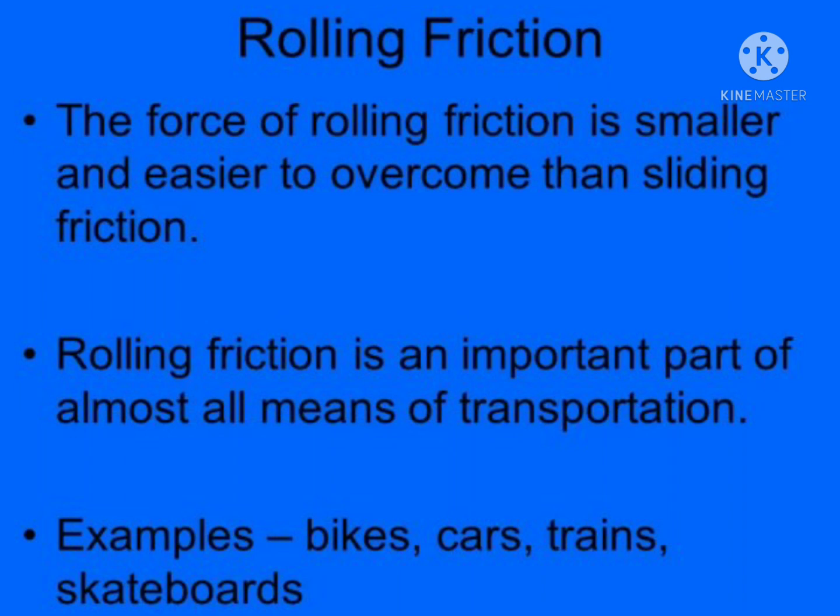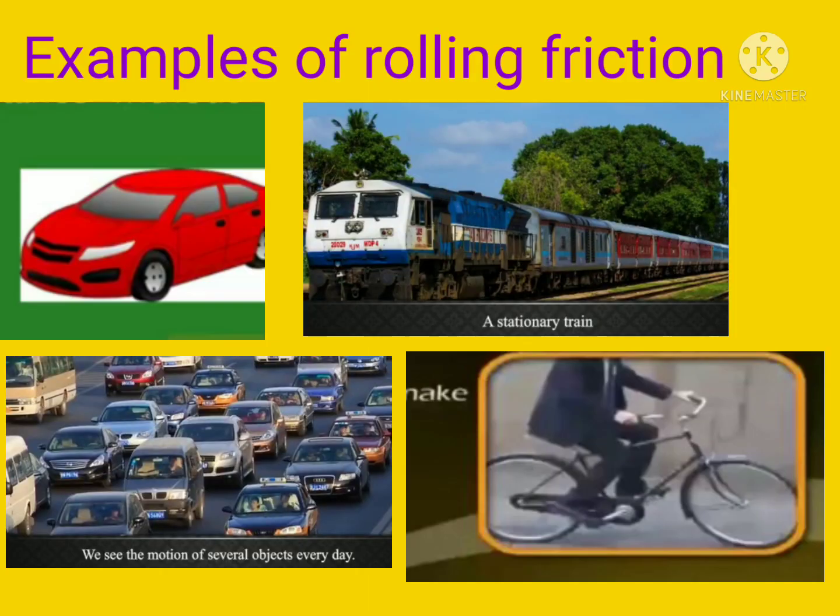Rolling friction is an important part of almost all means of transportation. Examples: bikes, cars, trains, skateboards, etc. Students, look at these pictures. Examples of rolling friction: a car, a train, so many cars, a bus, bicycle. These are the examples of rolling friction.